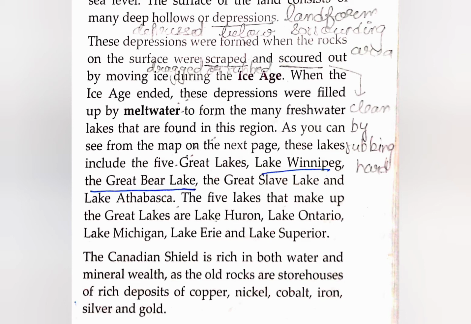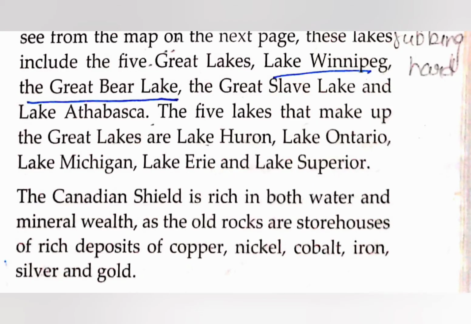There are many freshwater lakes, and the famous one is the Five Great Lakes, a group of 5 lakes. You can read the names: Lake Winnipeg, the Great Bear Lake, the Great Slave Lake, Lake Athabasca. All these lakes are here, and the Great 5 lakes are Huron, Lake Ontario, Lake Michigan, Lake Erie, and Lake Superior. They are the 5 lakes.